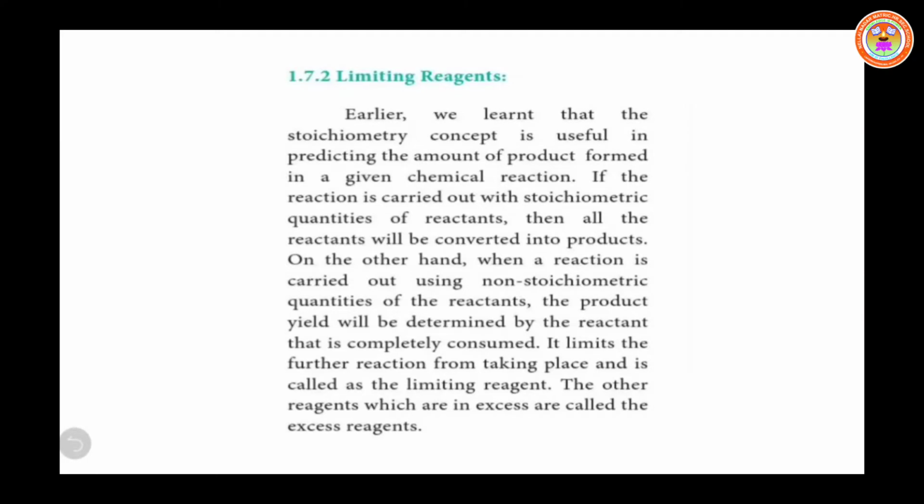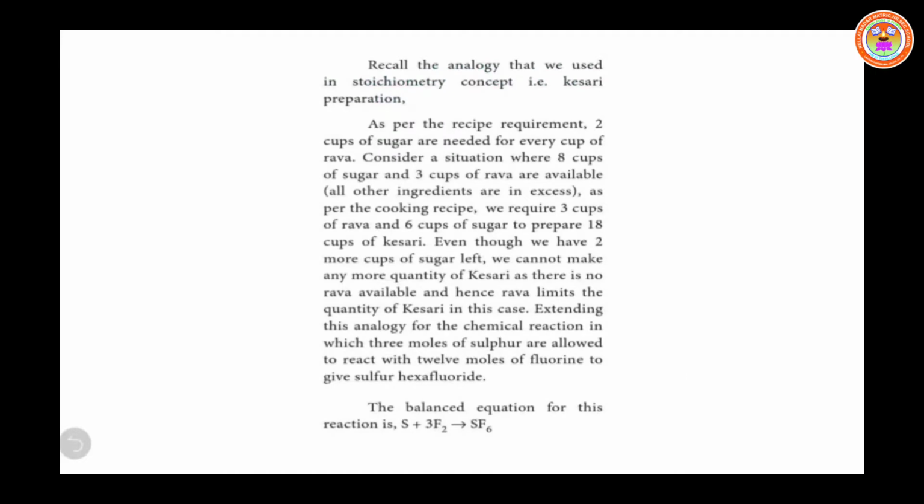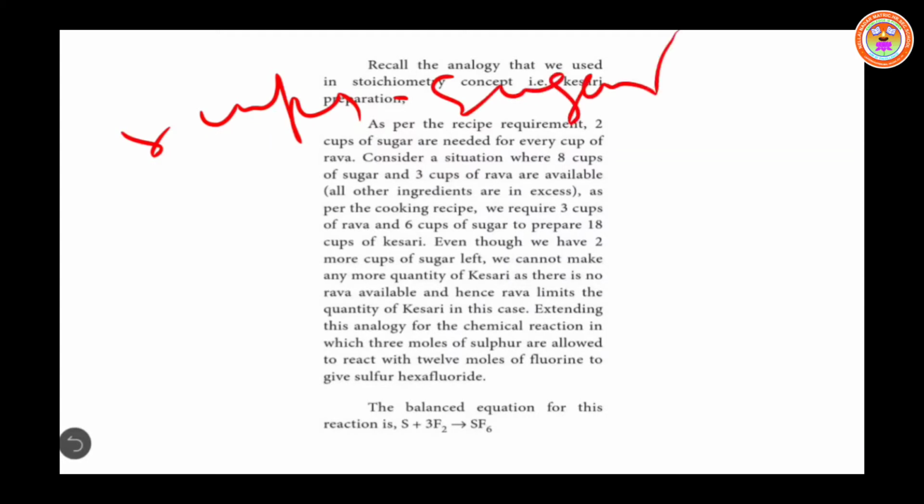Consider a situation where 8 cups of sugar and 3 cups of rava are available.